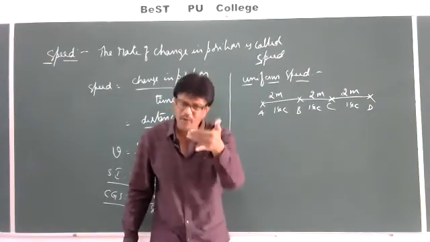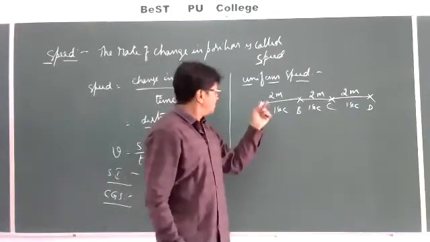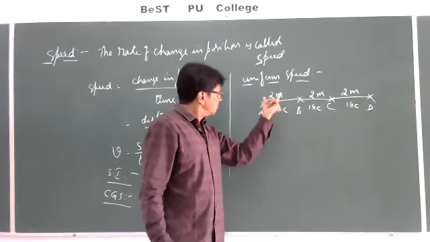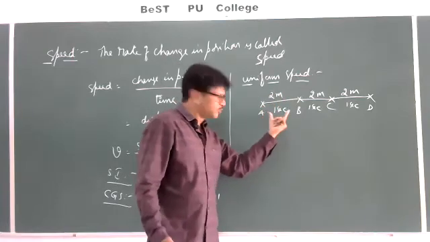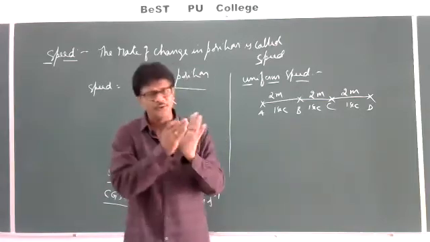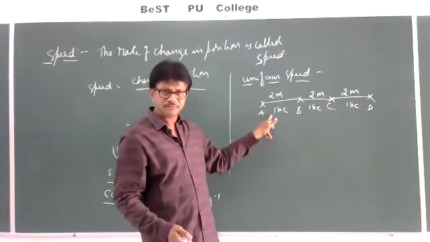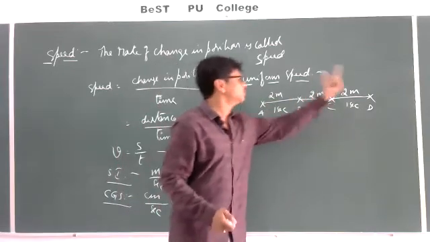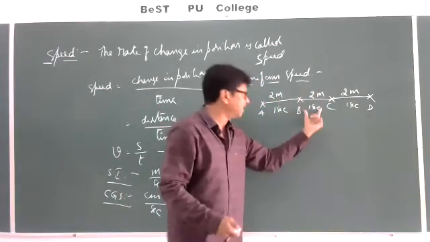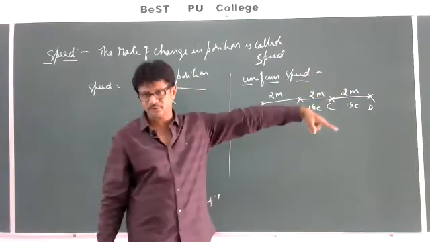What do you mean by "however small those intervals may be"? There is no restriction that it should be only 2 meters or only 1 second. Whatever small value you take, for example 0.2, 0.2, 0.2, or 0.1, 0.1, 0.1, there also the body is moving with uniform speed.